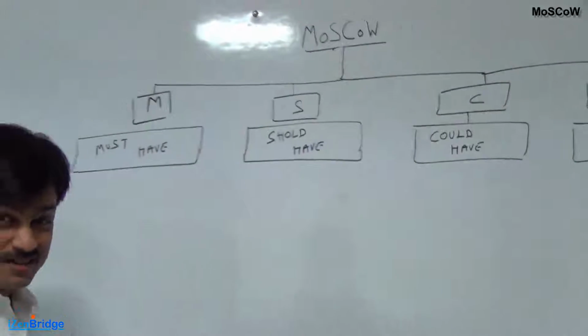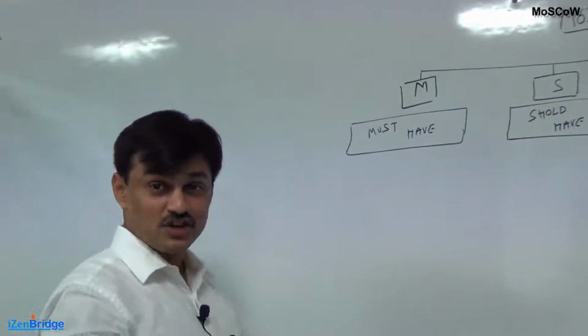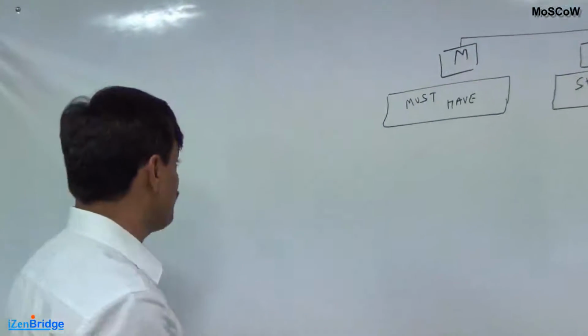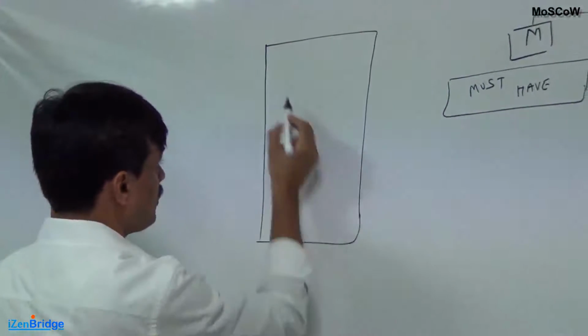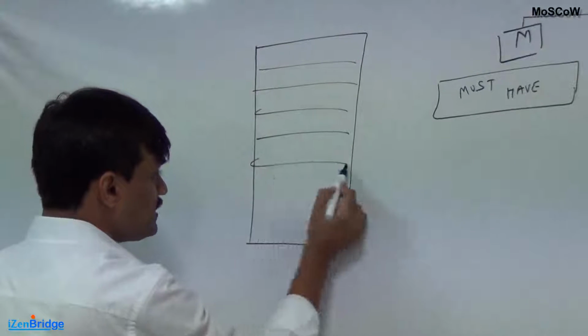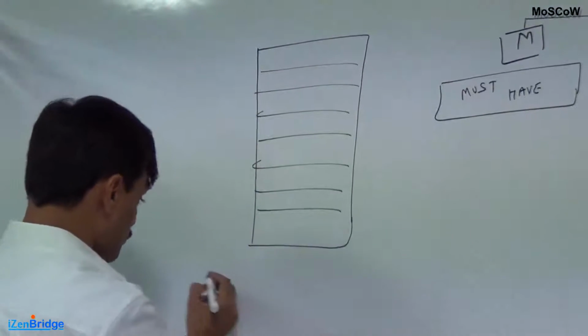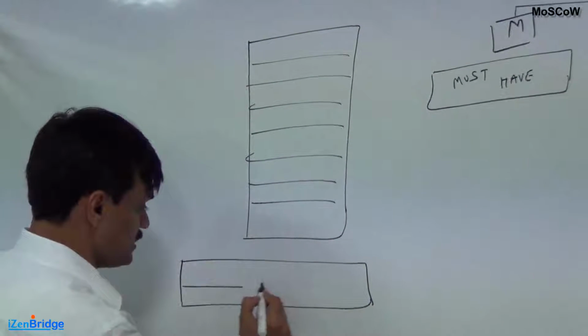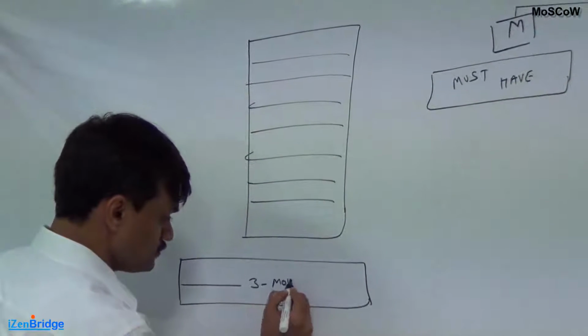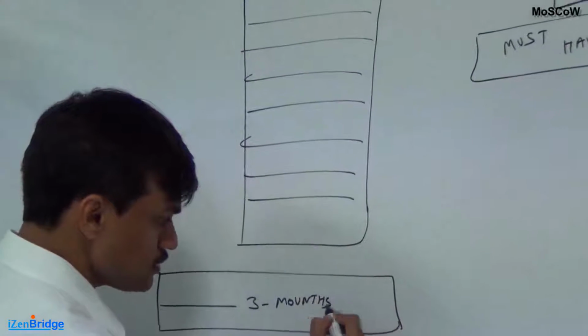Now how does this all start? Generally, when we start project development, we end up with a long list of requirements. And this list of requirements comes with a time frame expectation also, that I want to see this release happening in 1 quarter or 3 months.